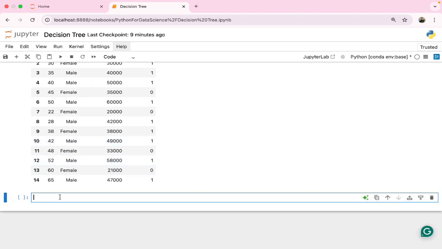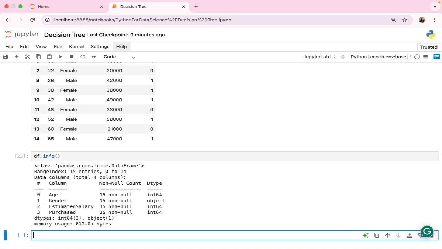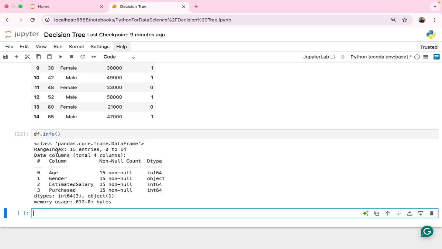If you want to see the information, you can see the range index is there. There are 15 entries, indexed from 0 to 14. How many columns are there? We have 4 columns. Now see, there are no empty values, right? So this is a good thing. Then the data types are there: integer type, object, integer. Here we can see the data types.